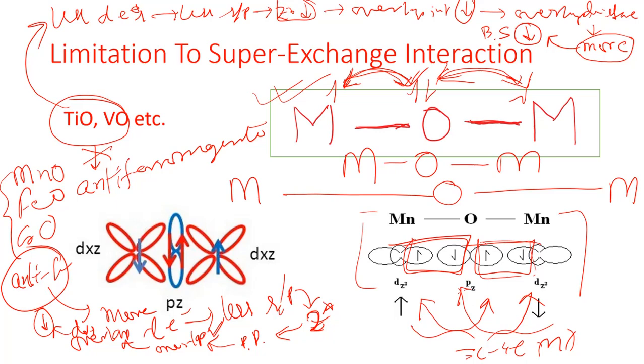Now as the bond strength is less and the overlap distance is more, in the case of titanium oxide or vanadium oxide, it will not go for the super exchange phenomena, but rather it will go for simple spin exchange with parallel spin, just to increase the stability of the parallel alignment. And therefore titanium oxide and vanadium oxide are not anti-ferromagnetic, whereas manganese oxide, iron oxide or chromium oxide are anti-ferromagnetic through the super exchange phenomena.